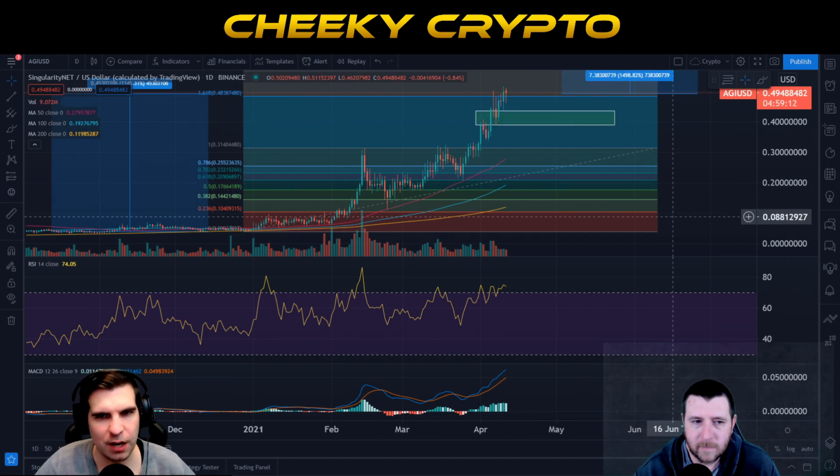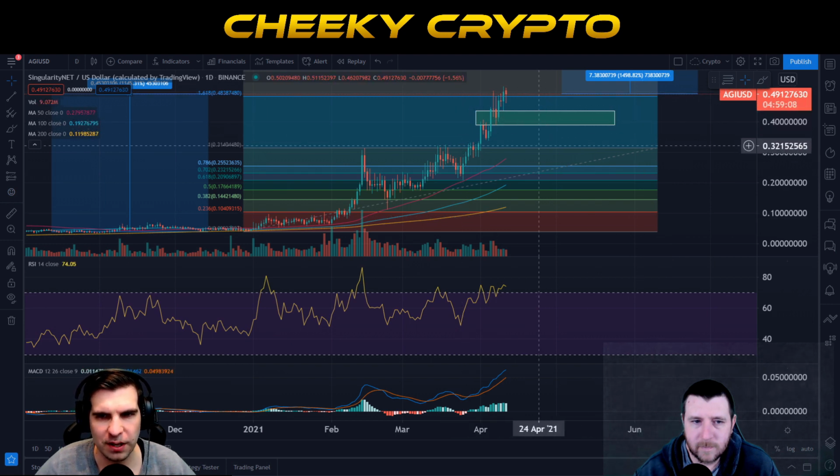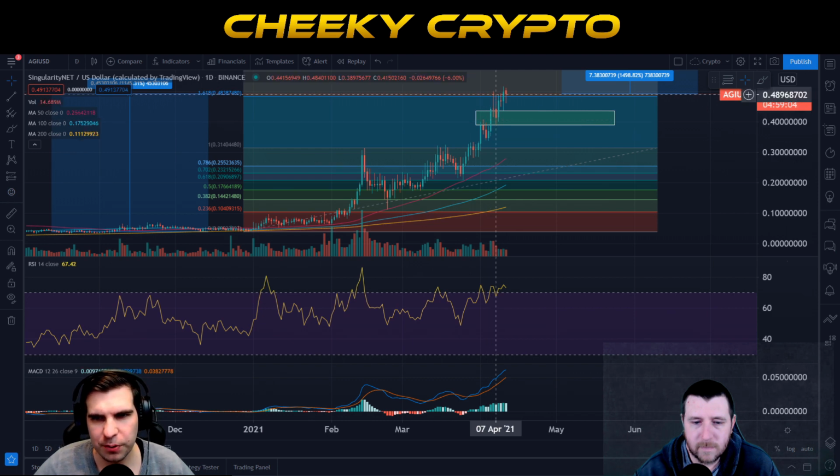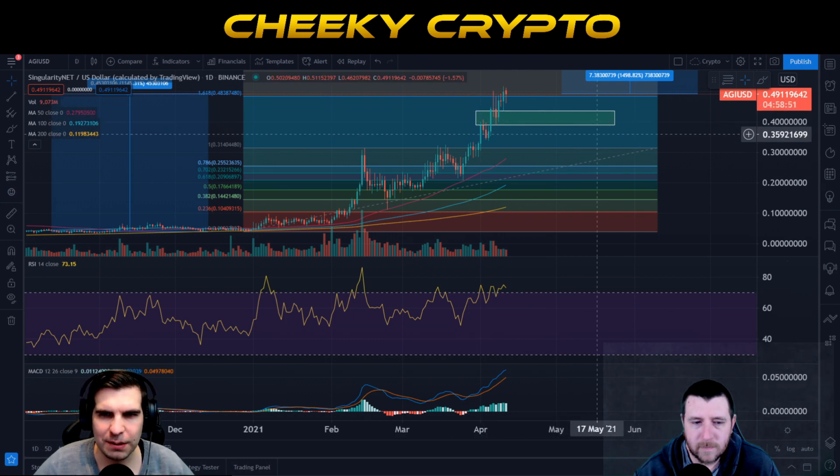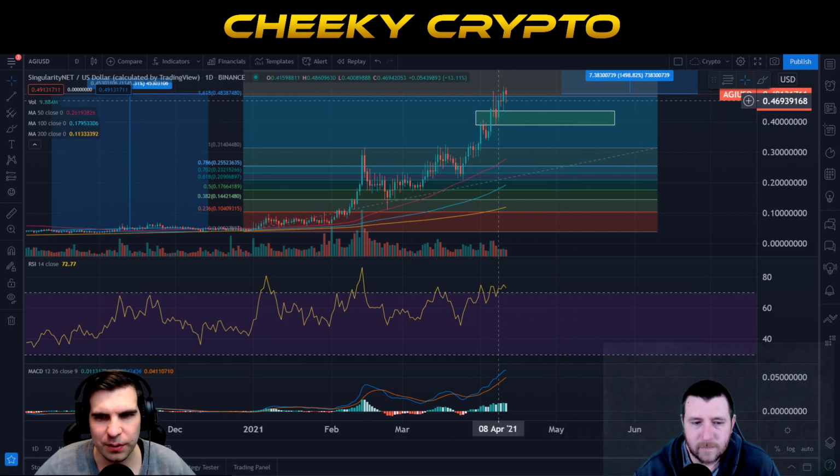Now, in a bit of a recap on when we last looked at this particular project, we had put this green box up here. This was because we had a rally on the 5th of April that put the price quite high. It also followed the next day relatively high. It went all the way to the top here, past our first price target of 48.3 cents. But in doing so, it actually left a box here with a bit of a gap that needed to be closed. We saw that happen, and we did close that gap down on the 7th of April.